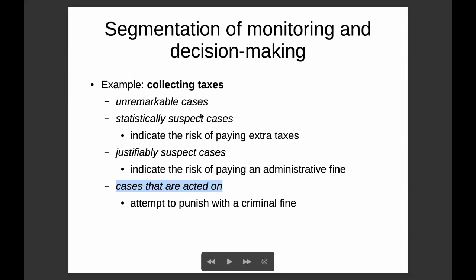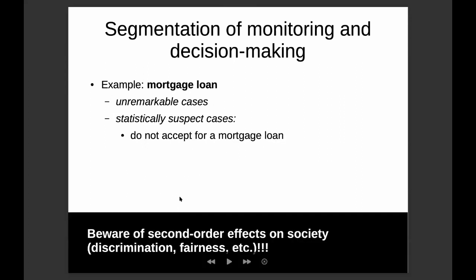In the first case, you don't take any action. In the second, you may indicate the user the risk of paying extra taxes. In the third, you may indicate the user the risk of paying a fine. In the fourth case, you may actually attempt to punish the taxpayer with a fine. Another example. For deciding about a mortgage loan, you may not require all this distinction. You could have simply unremarkable cases for which you accept a mortgage loan and statistically abnormal cases for which you simply do not accept a mortgage loan.